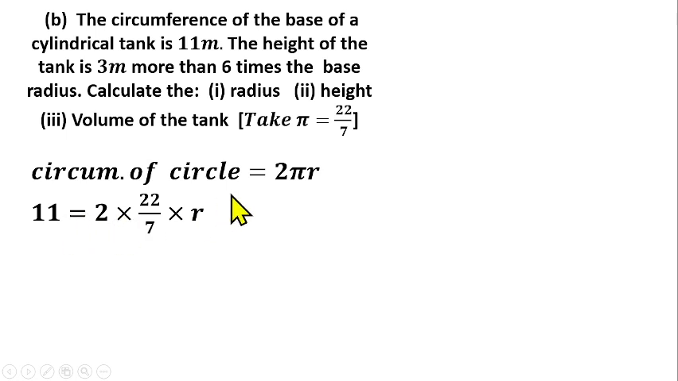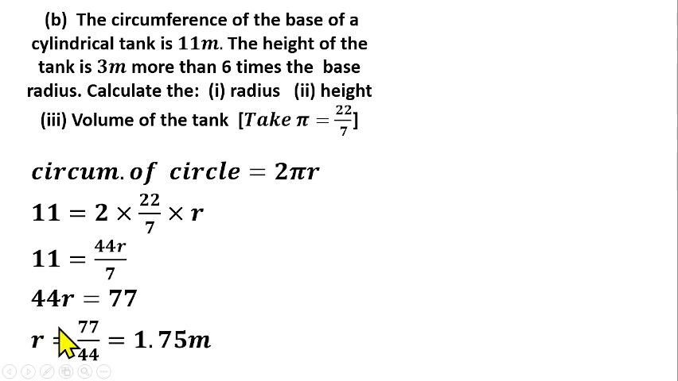So that will be 11 equals 2 multiplied by 22 over 7 multiplied by the radius. So we have 11 equals 44r over 7. Cross multiply. We have 77 equals 44r. Divide both sides by 44. r will be equal to 1.75 meters as the radius of the circular base of the cylinder.